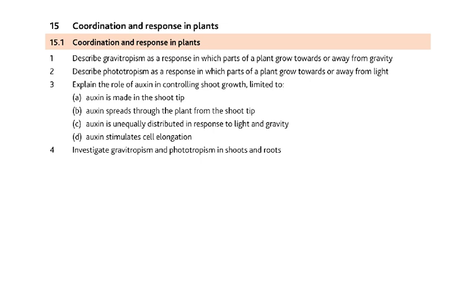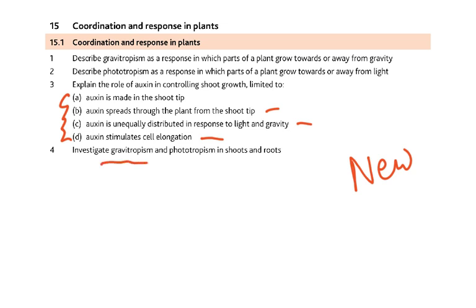Then coming to this chapter, this is again new in the syllabus. You've got to remember all these points. Auxin is made in the shoot tip. Auxin spreads through the plant from the shoot tip. Unequally distributed in response to light and gravity. Then it stimulates cell elongation. These are points which are very basic, and these are going to be coming in the questions.